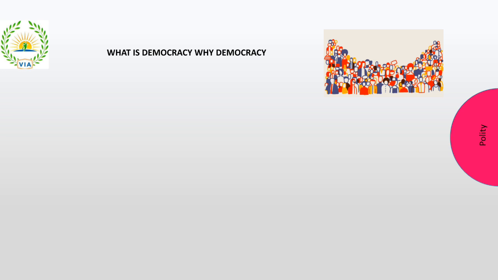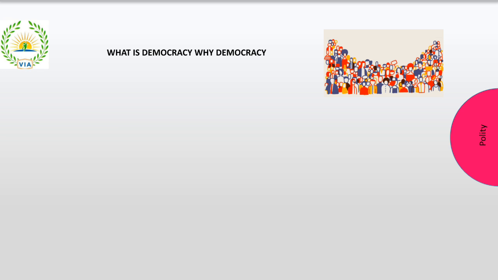Once the entire polity is completed, we'll try to solve previous year GS paper 2 questions, etc. And I think you are all going through current affairs classes as well. So try and relate whatever you have studied from the static portion to your current affairs. This is how you need to prepare for your UPSC.